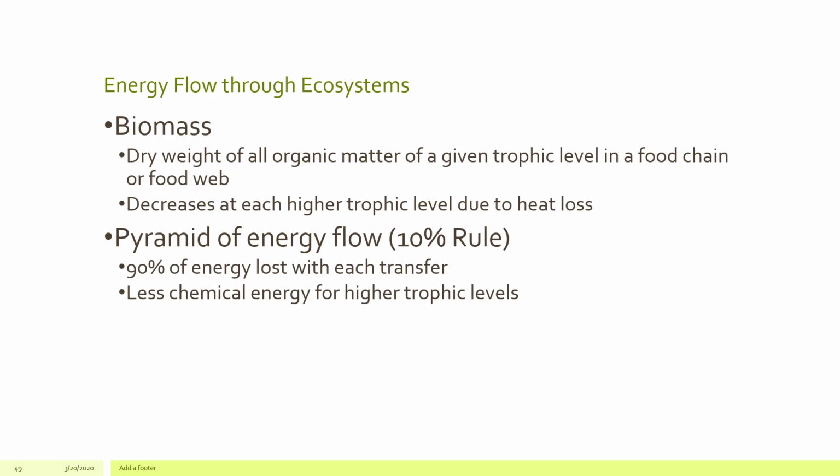Now, biomass is defined as the dry weight of all organic matter of a given trophic level in a food chain or a food web. And at each level, as you go up in the trophic level, you're going to lose biomass, the amount of energy available, because of heat. Now, the pyramid of energy flow is the 10% rule. The idea here is that only 10% of the energy can transfer from one trophic level to the next. So as you go up a trophic level, you lose 90% of the energy at each of those levels. So we think of it as a pyramid.